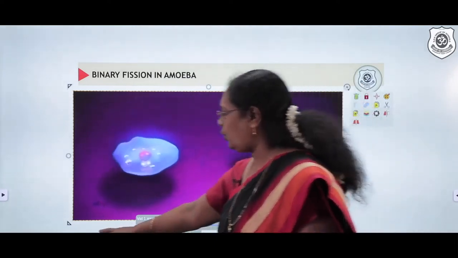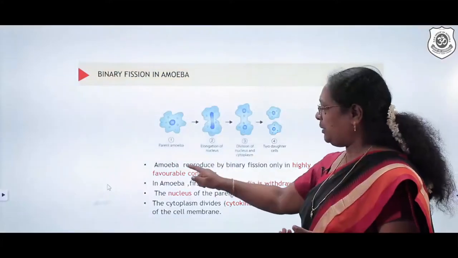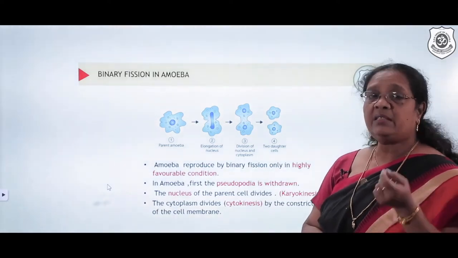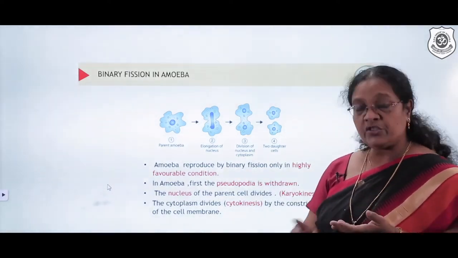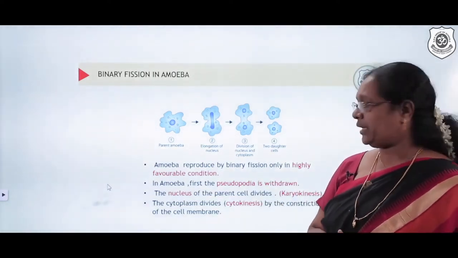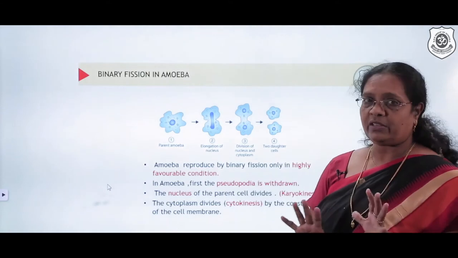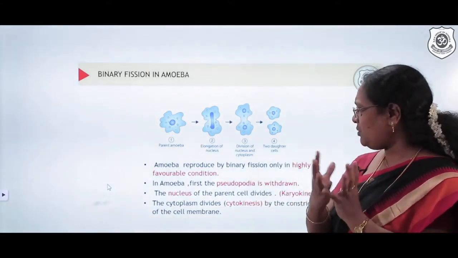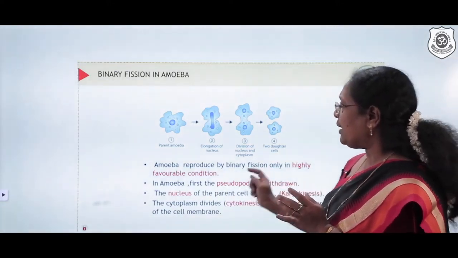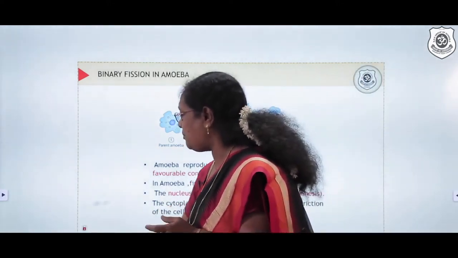Let's quickly go over the notes of binary fission. What exactly happens? Let's recollect. Amoeba reproduces by binary fission only in highly favorable conditions. It needs all the conditions to be favorable. Moisture has to be there, the temperature has to be perfect, and only then will the amoeba be able to divide. First, the pseudopodia are withdrawn. They are irregular in shape, so all the pseudopodia are withdrawn and it forms a spherical shape. Then the nucleus of the parent cell divides, which we call karyokinesis. The cytoplasm divides, which we call cytokinesis, by the constriction of the cell membrane.